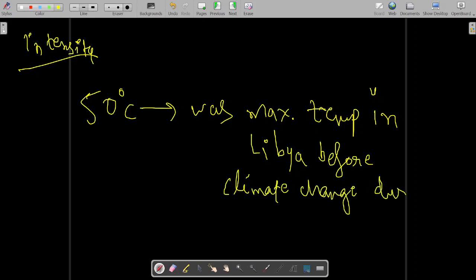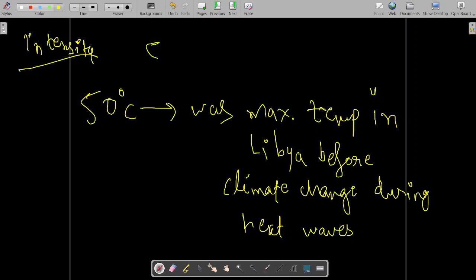During heat waves before climate change, whenever heat waves occurred, suppose the temperature was going up to 50 degrees Celsius in Libya.